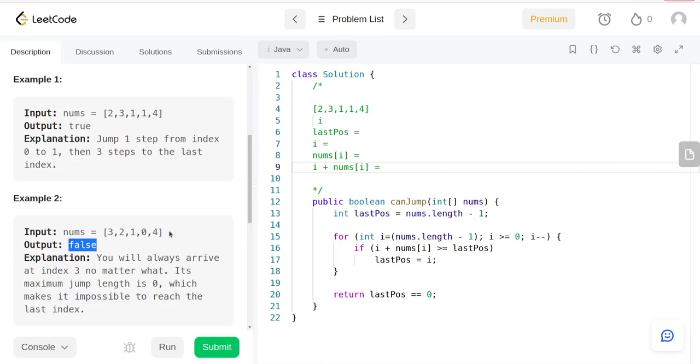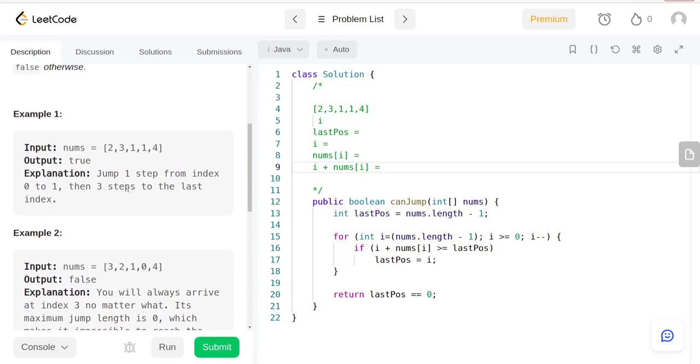So before actually getting to an O of n solution, let's talk about how you would do it naively. Basically you will have a for loop which will go from the 0th index to the last index, and from every single value you're going to have another loop starting from maybe 1 and going up to the value of the element at that index.